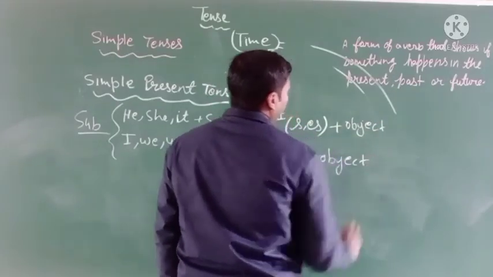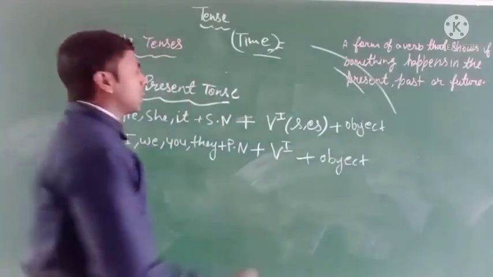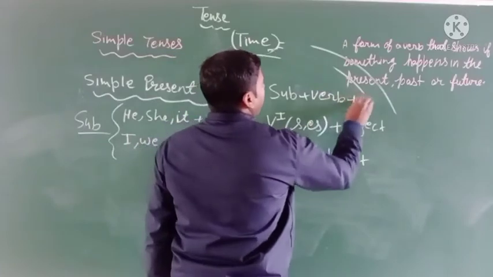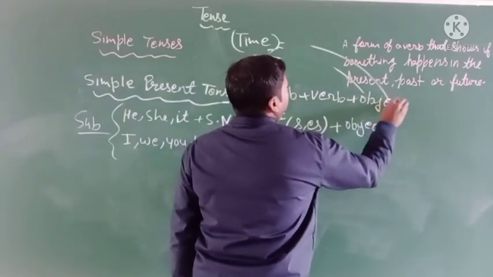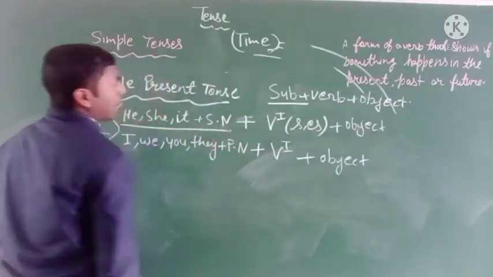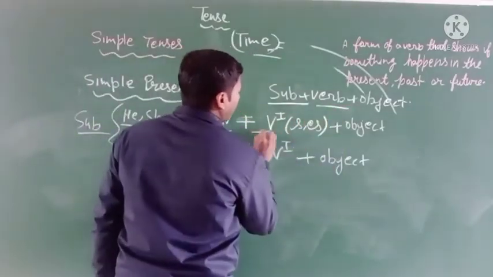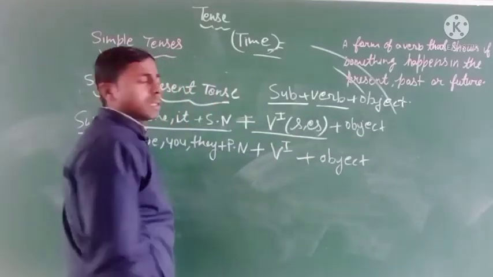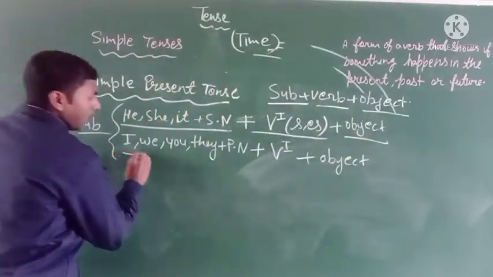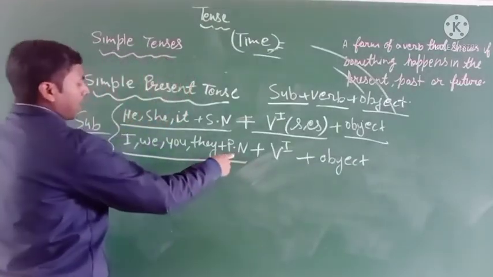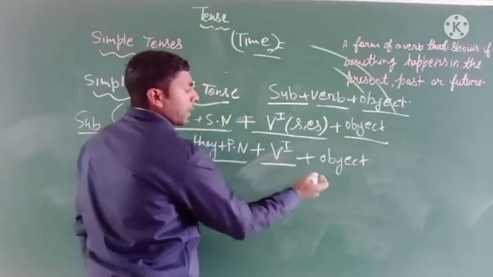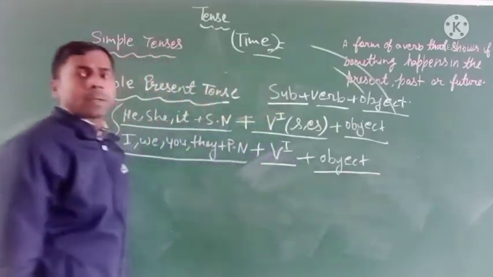I think you know very well the structure of the sentence: subject, verb and object or other words as complement. So the subject is he, she, it and singular number, the verb is verb first form with s or es, and the object is here. Okay, the same for the plural number: subject I, we, you, they, and the verb is the plural number, and object.